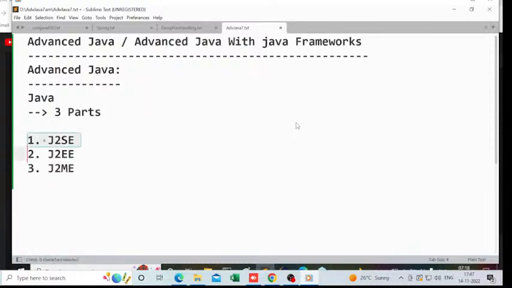Now, we are going to understand what exactly each and every one is, and for what purpose we are using it. After completion of the basic overview of these three, then I will talk about advanced Java. What is advanced Java? What is there inside advanced Java? All the points we are going to understand inside advanced Java. Now, let's observe this clearly, all of you.